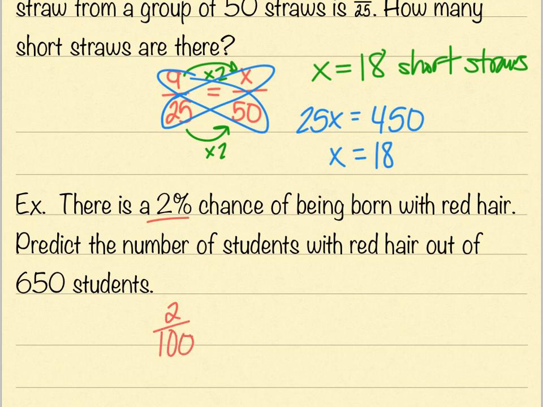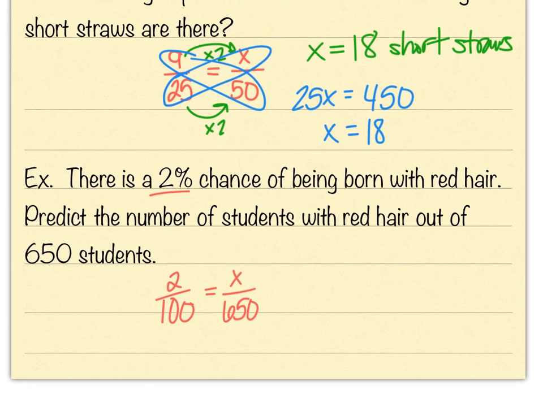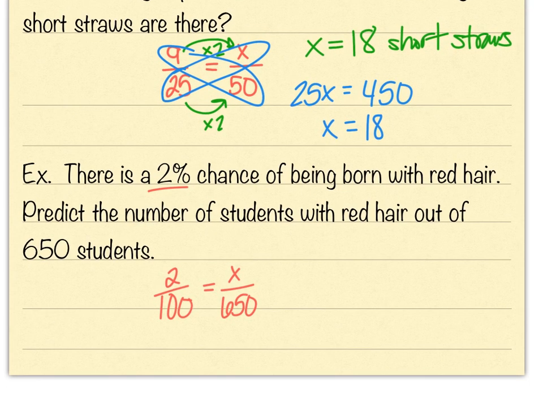Percents mean out of 100. So if 2 out of 100, it says there's a 2% chance of being born with red hair. So if 2 out of every 100 people are born with red hair, then how many would that make out of 650? Right? And so I can cross multiply this one. This one's not one I probably want to use mental math for.